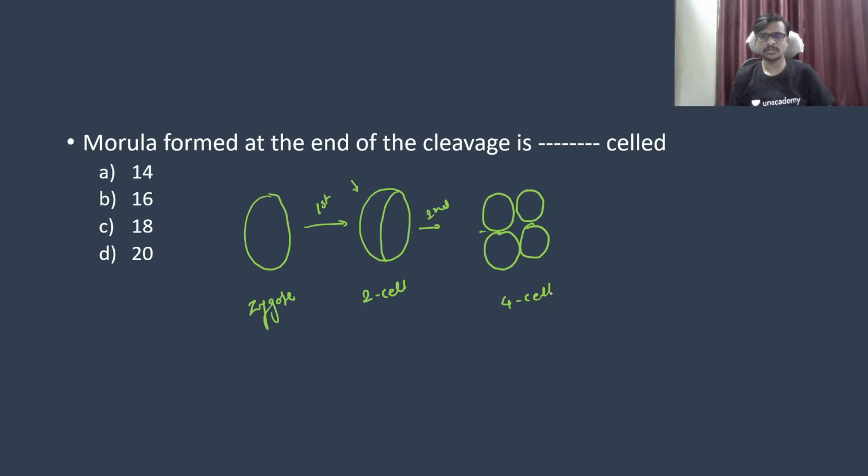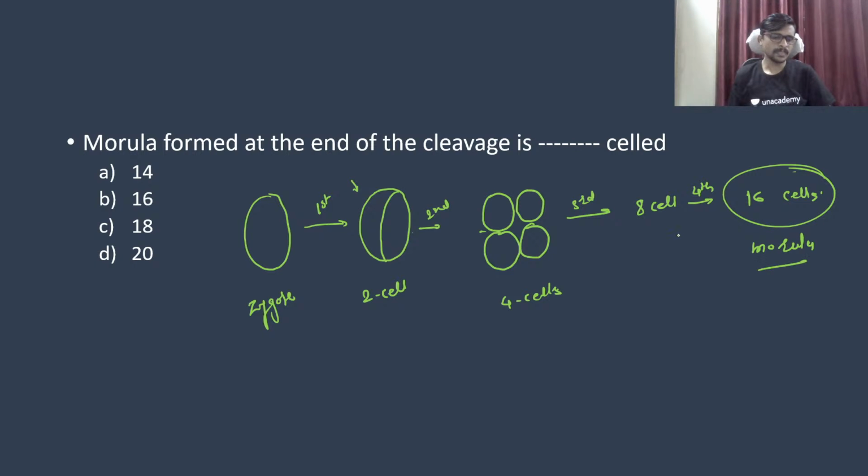Third division, we have 8 cells. Fourth division, we have 16 cells. Okay, and this is your morula. Absolutely correct. It's a 16 cell stage morula.